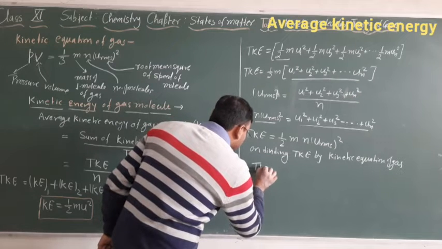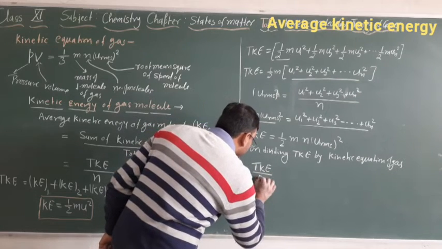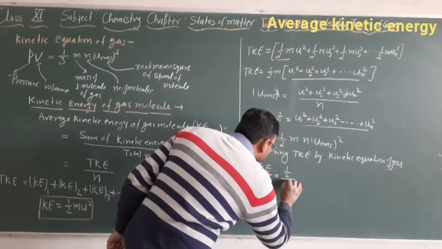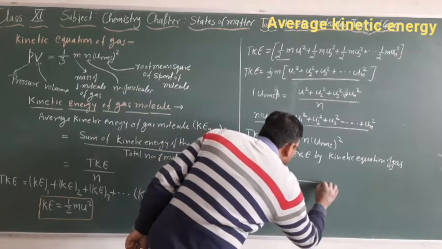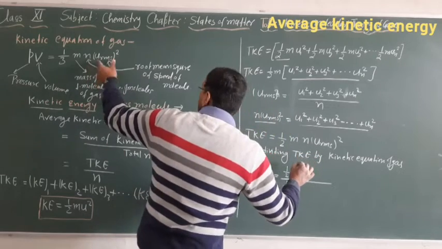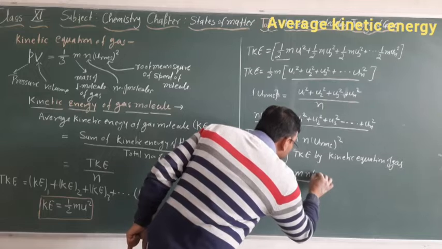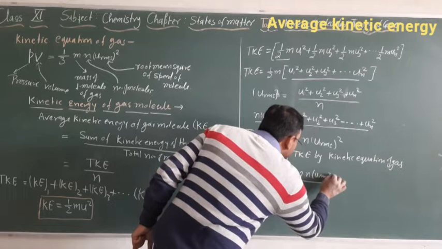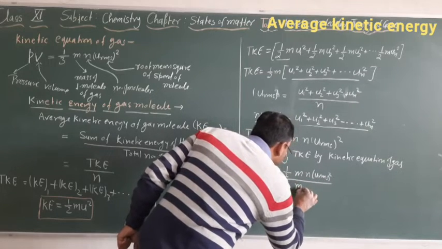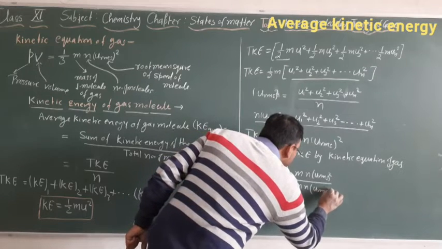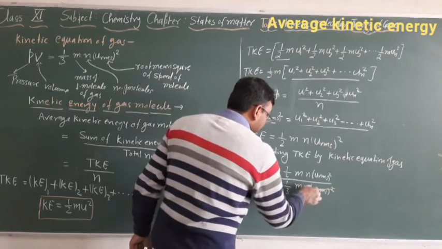So total kinetic energy divided by Pv is equal to 1 by 2 divided by 1 by 3 and urms square, and this is also the same urms square. So this value cancels.